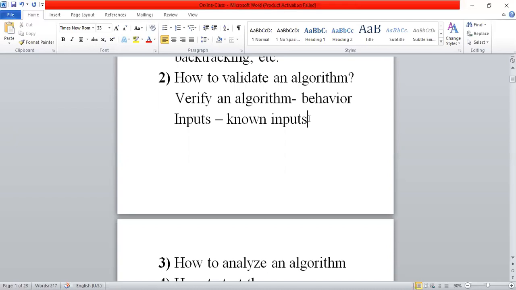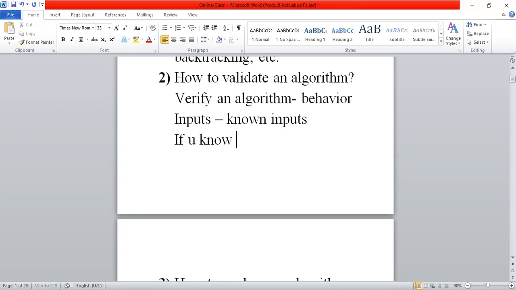What do you mean by known input here? How can you say the inputs are known? Inputs are known means you must know the output. If you know the output of those inputs, then we say those inputs are known inputs. Then only we say those inputs are known inputs.